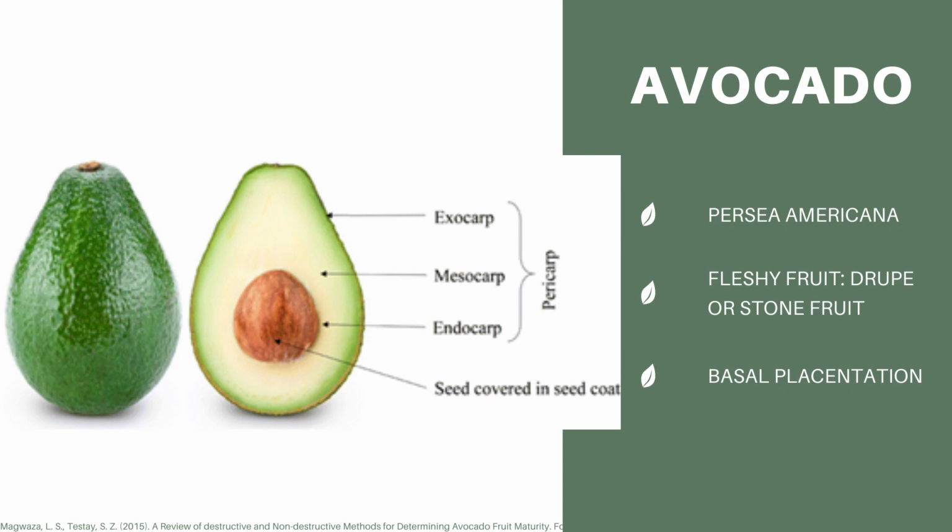An avocado is a bright green fruit with a large pit and dark leathery skin. They are also known as alligator pears or butterfruit. And they are turning up in everything from salads and wraps to smoothies and shakes. I think many of us love avocado flavor. And as we can see in the picture, the seed is covered with a seed coat.